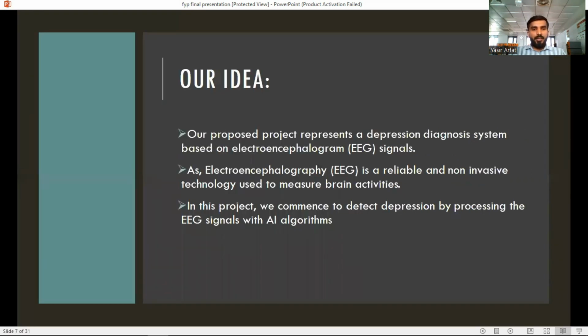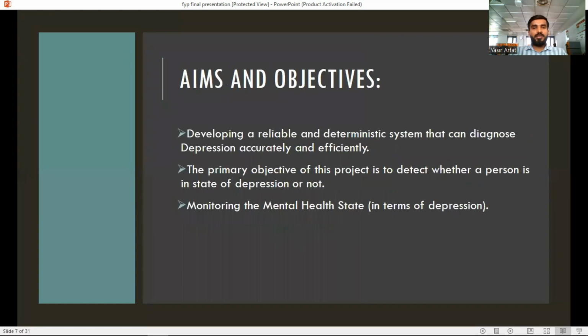Our idea. The idea of our project is to present a depression diagnosis system based on electroencephalogram signals, as electroencephalogram is a reliable and non-invasive technology used to measure brain activities. In this project, we commence to detect depression by processing EEG signals with AI algorithms.